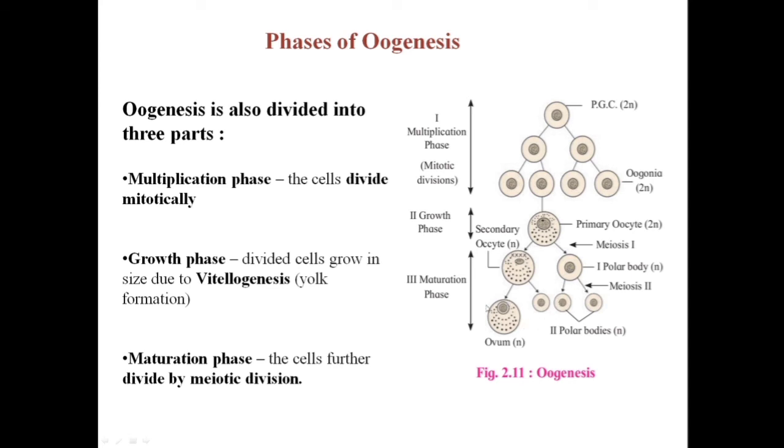So this was the whole process of oogenesis that we studied. In the next part we will study the structure of the secondary oocyte, followed by the process of fertilization or syngamy.